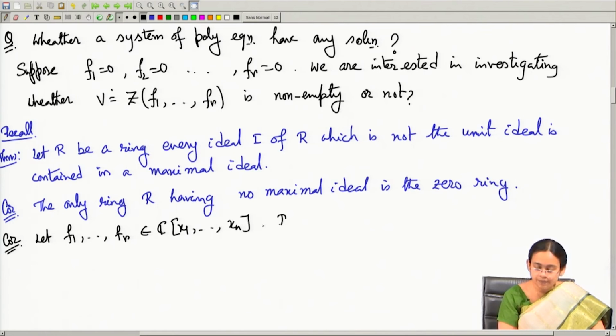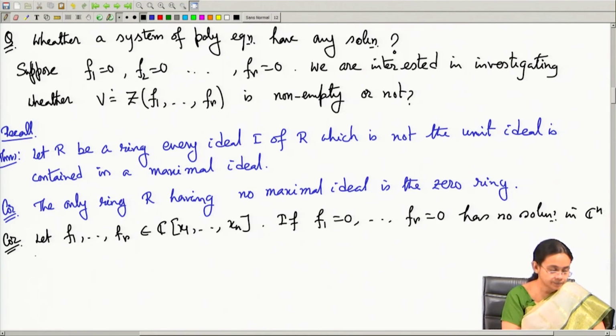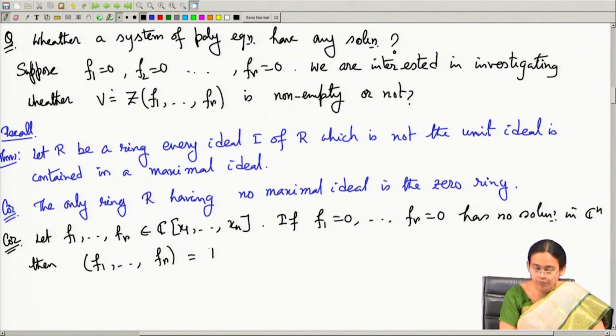If this system has no solution in C n, then the ideal generated by f 1 up to f r has to be the unit ideal. That is saying that 1 can be written as a combination of these polynomials.